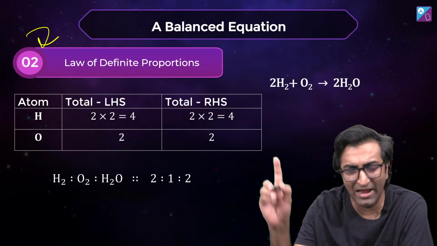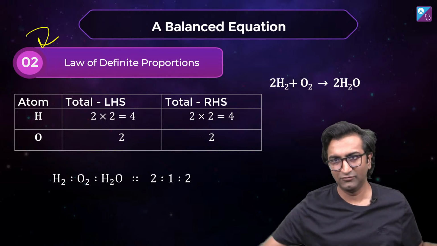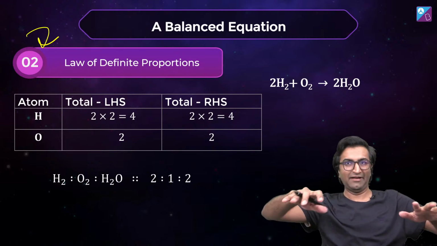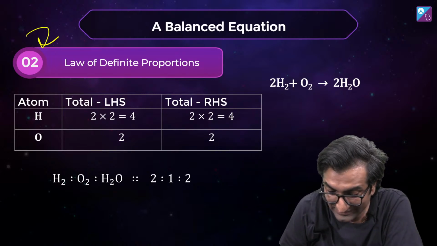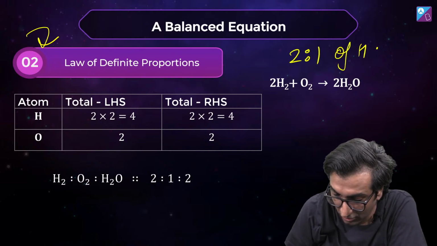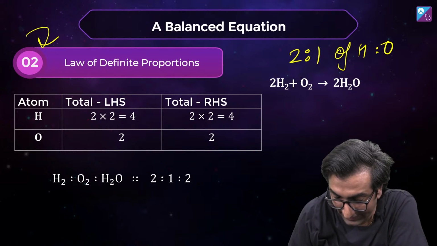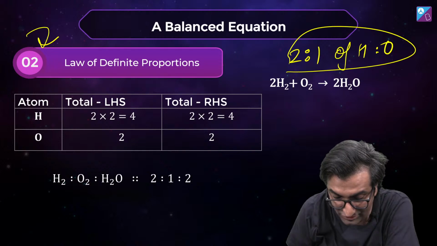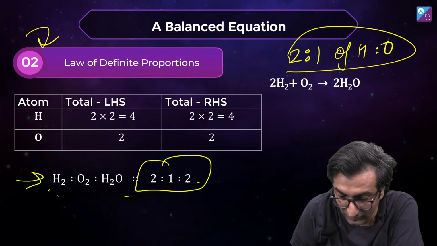Matlab ki, whatever happens, whether I have water in this amazing glass, or water that's literally, I'm sweating right now, or water in a pond, all of that water is going to have the same composition. 2:1 of hydrogen is to oxygen. Okay? Dekho. That's one idea. And dusra idea is, in the whole reaction, the reaction will always proceed in this way. 2:1 will give me 2.